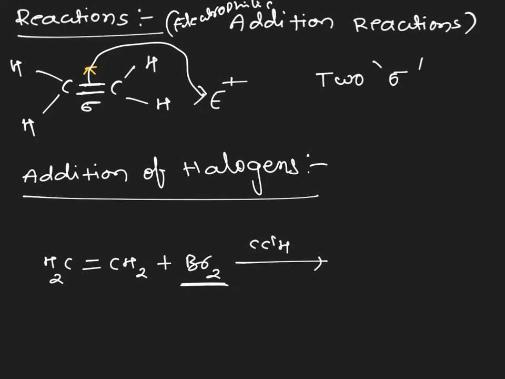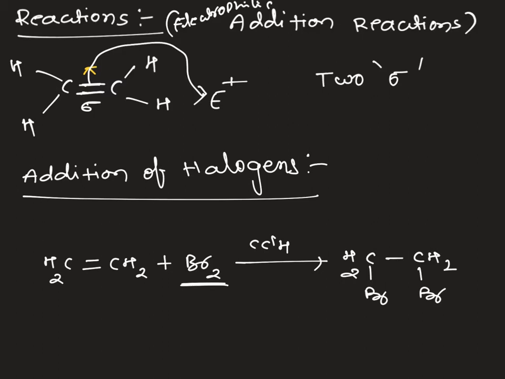The bromine will attack across the double bond, which gives an addition product, Br and Br, a dihalo compound.